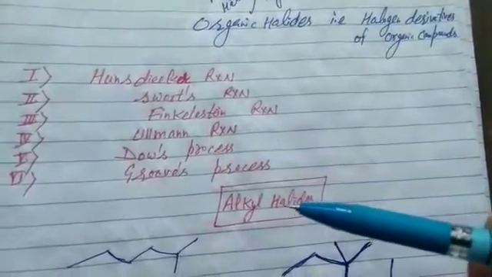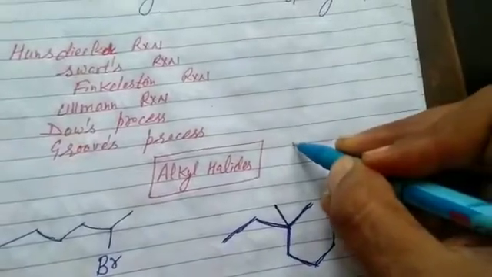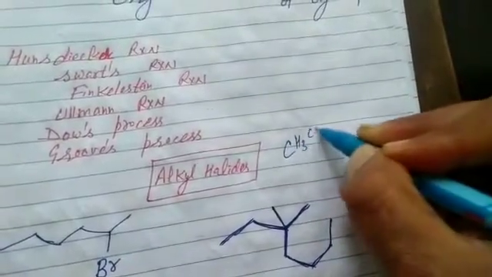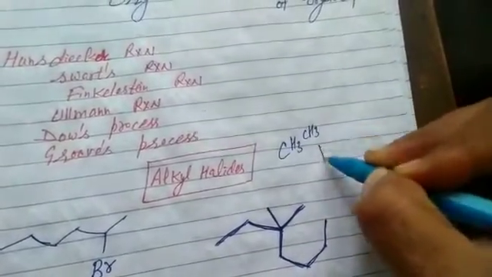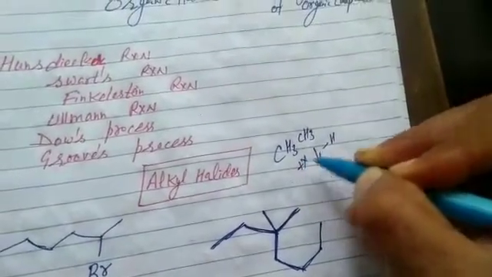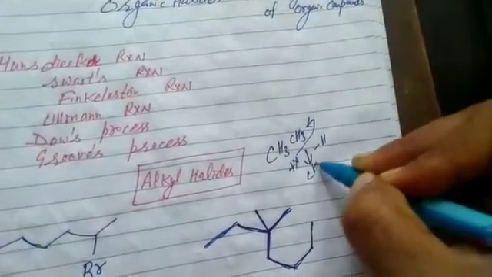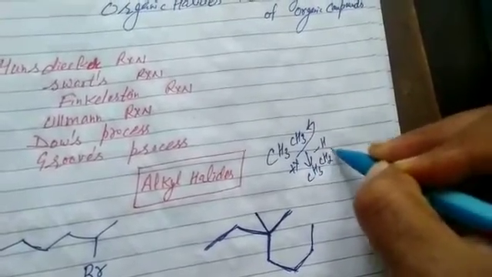Now let's start from haloalkane, that is alkyl halides, halogen derivatives of aliphatic compounds. That's your aliphatic compound, just like CH3CH3, ethane. We replace hydrogen atom with halogen atom. Now what is the product? The product is CH3CH2X. It is called haloalkane.